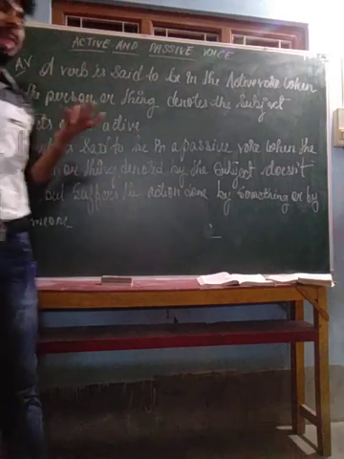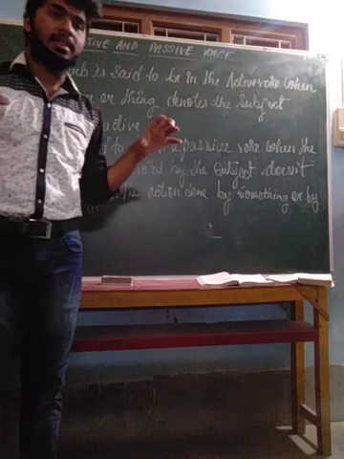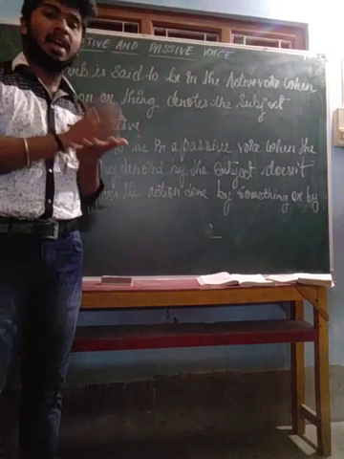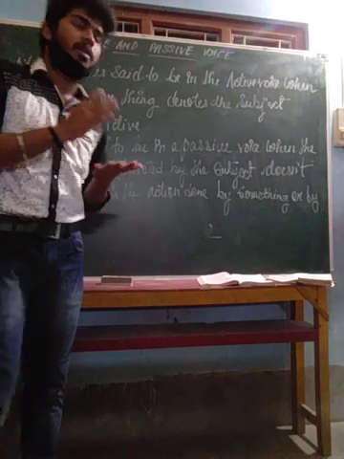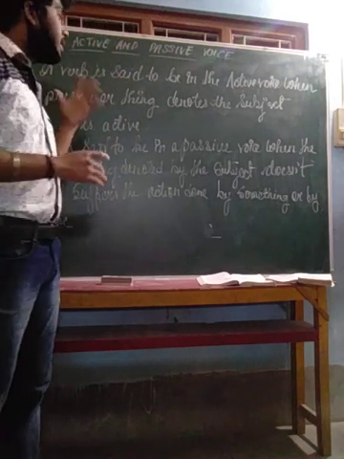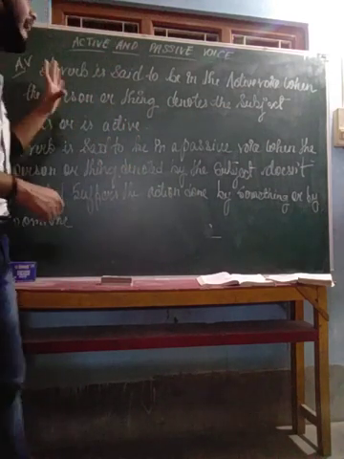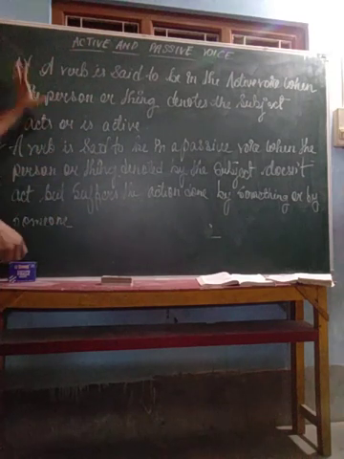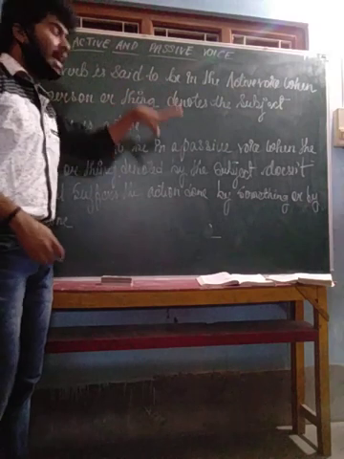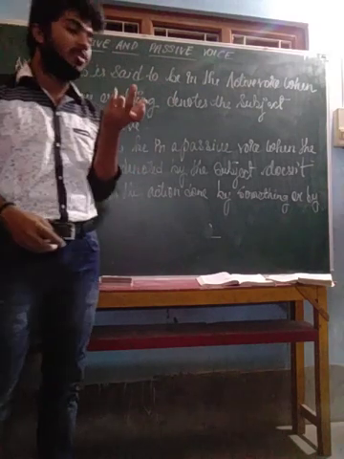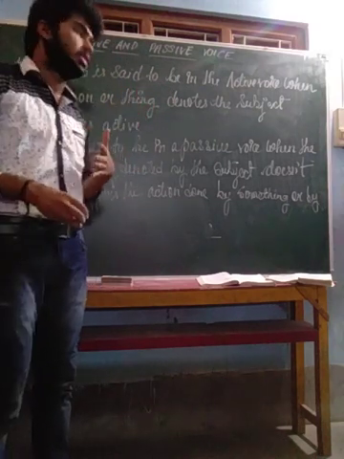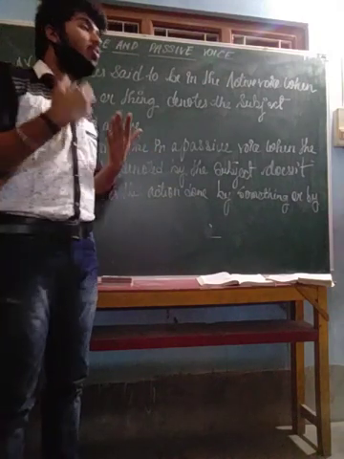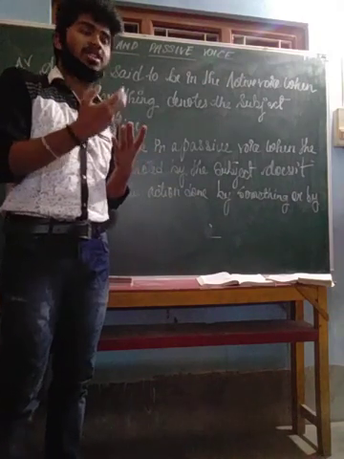So you see, when we frame any sort of sentences, there are verbs in it. It is not necessary that every time there has to be a verb, because in some sentences we will not find the verb. But in active and passive voice, first of all let us be clear on the definition. A verb is said to be in the active voice. Basically a verb, where a verb means action words. We need to know what action words means. Action words means any sort of words which describes any sort of action.